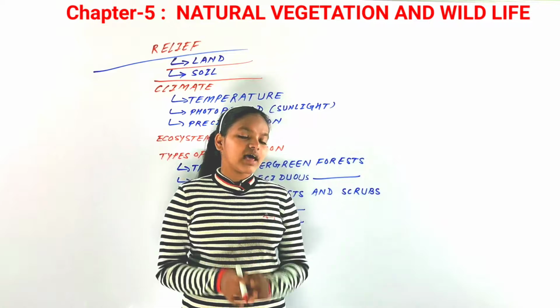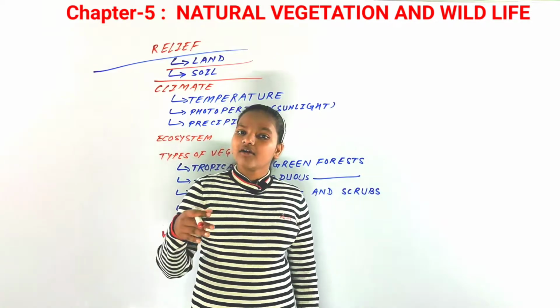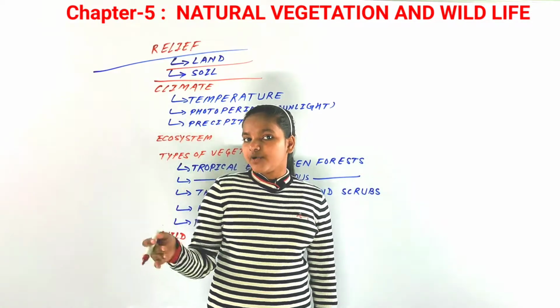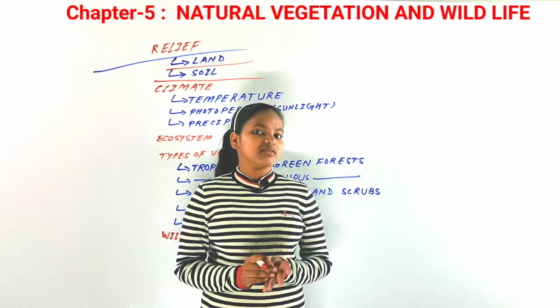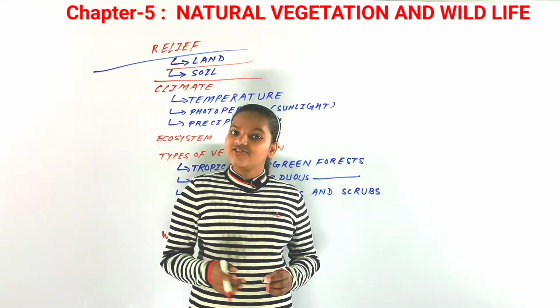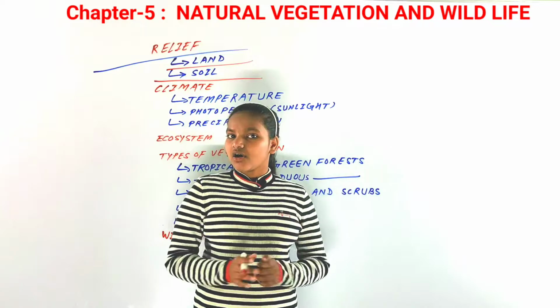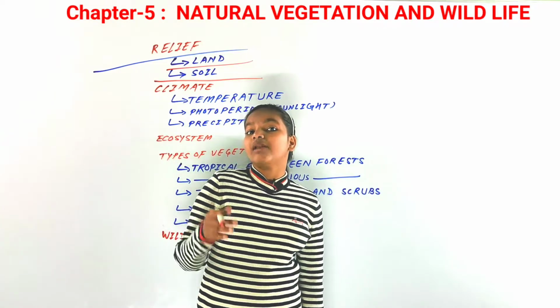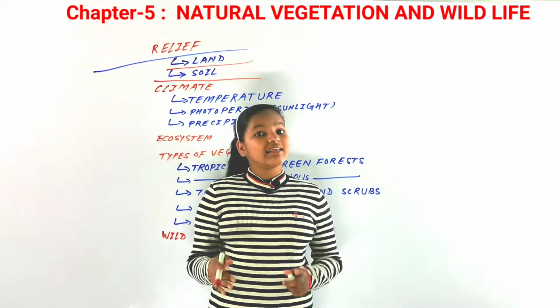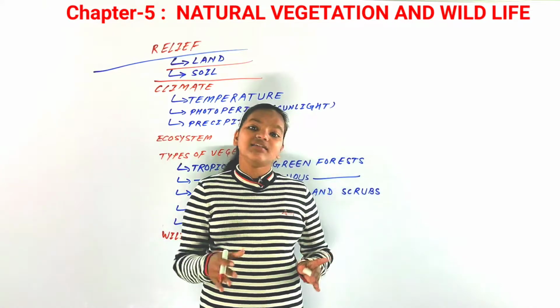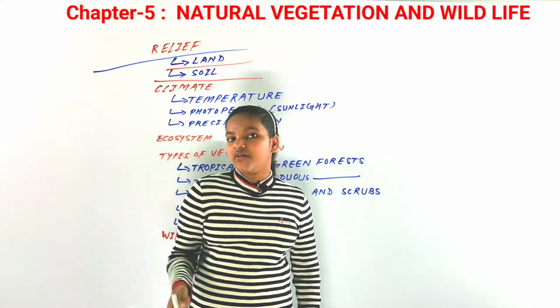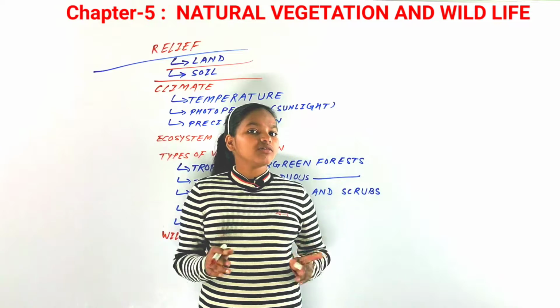Now just think about that. The soil of the deltas of Ganga and Brahmaputra and the soil of the northern plains, are those the same? No, they aren't. In the deltaic soil, there are more and more dense forests, and in those northern plains, the soil is suitable for agriculture. So you could say that soil also matters.